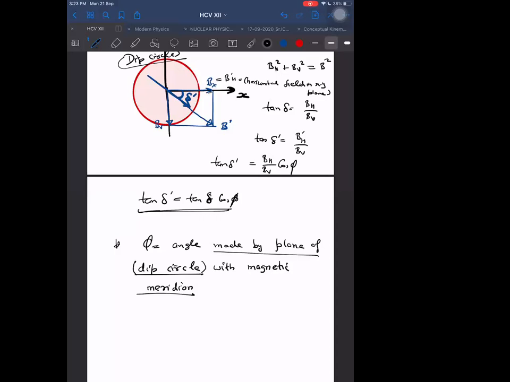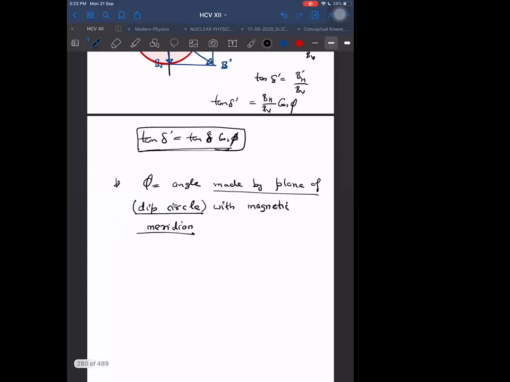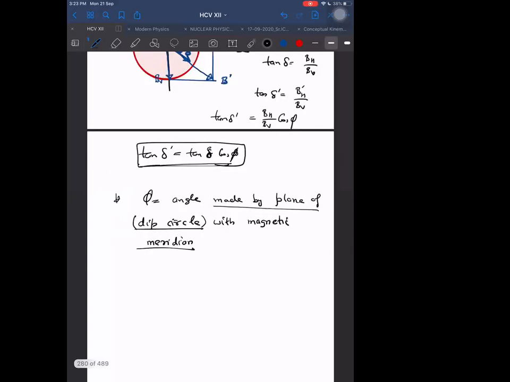If I know that phi angle, then I can determine the true angle of dip from that. But I should first know what the phi angle is. Then I can determine it by knowing the apparent angle of dip also. There is another way now. Let us say I don't have knowledge of the magnetic meridian, and I want to find out the true angle of dip. I will take two readings. One reading I will call tan delta 1, which is tan delta into cos phi, in the xy plane. Another I will take in the yz plane, and call it apparent again, tan delta 2.